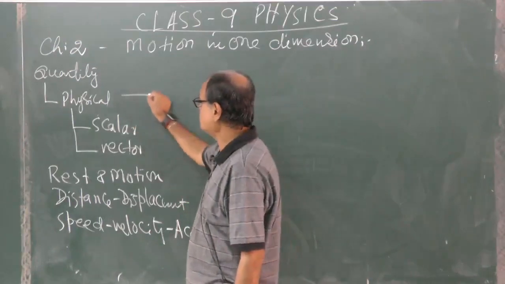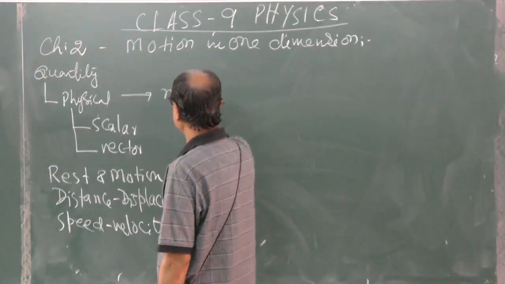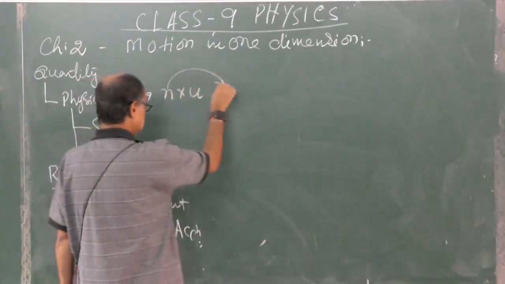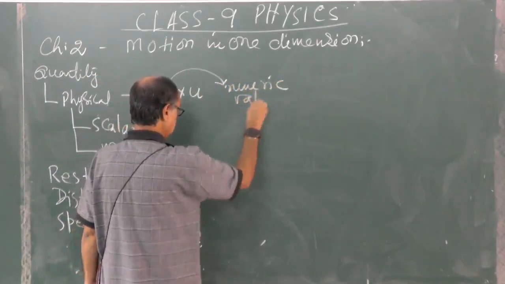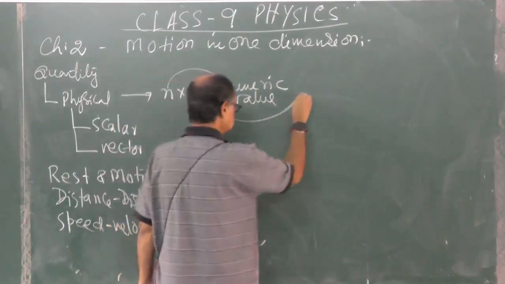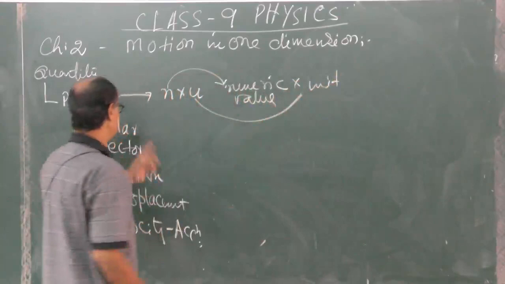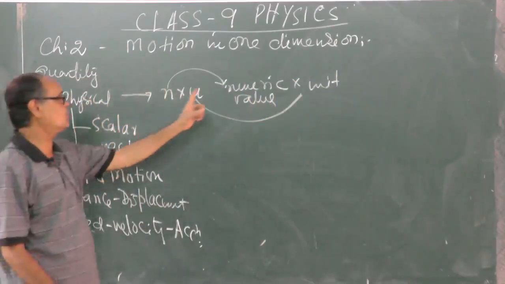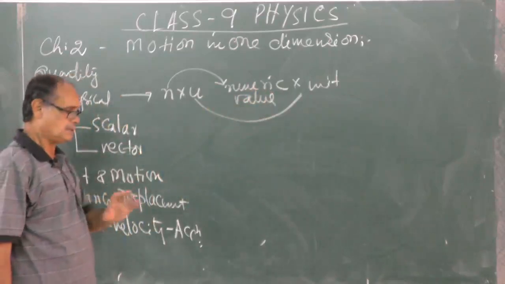Any physical quantity actually is written in the way that is n into u. N is the numeric value, and u is called the unit. This together gives an expression for a physical quantity. So a scalar quantity should also have numeric value and unit, but no direction.